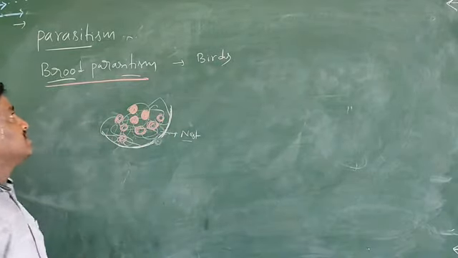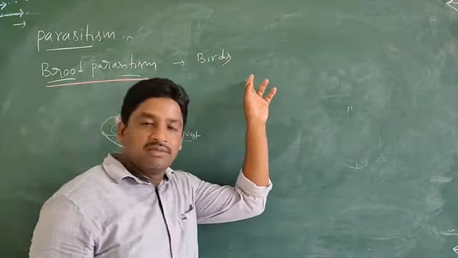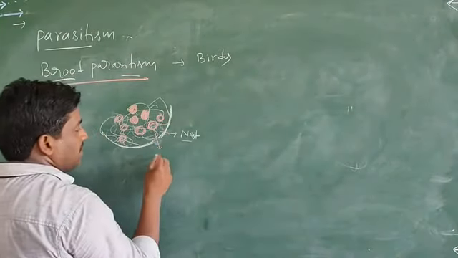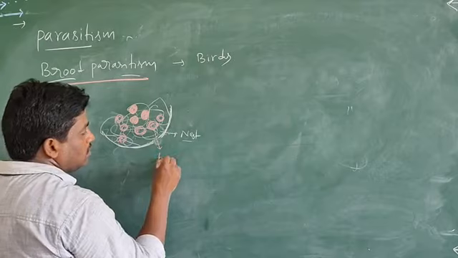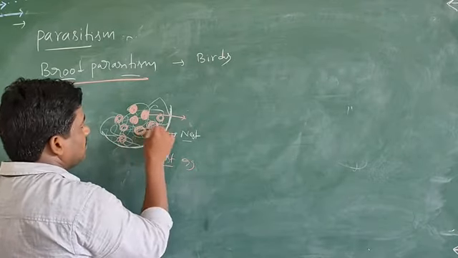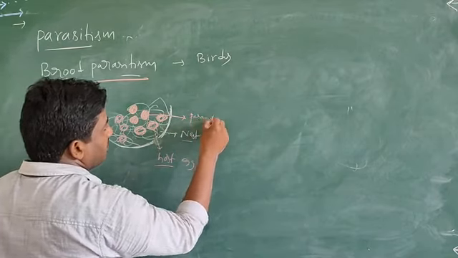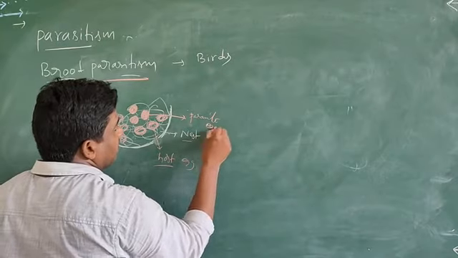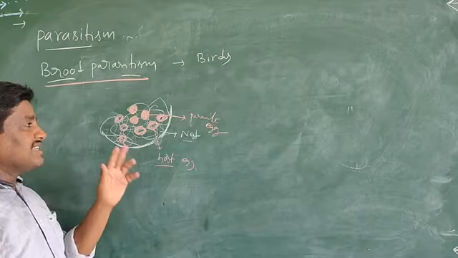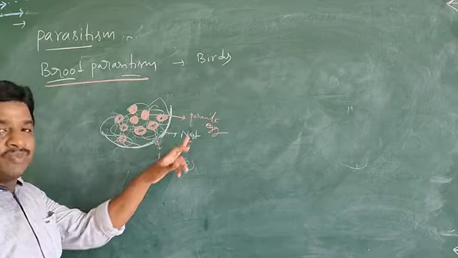Once again, see, it is also a different type of parasitism. Brood parasitism, for example birds. Suppose this is the host egg, and this is the parasite egg. The parasitic bird lays eggs in the nest of the host bird.